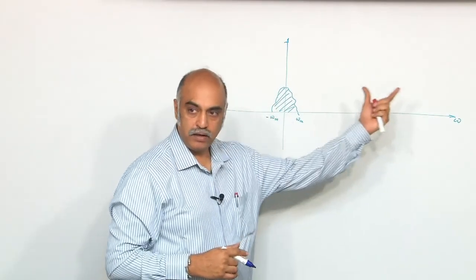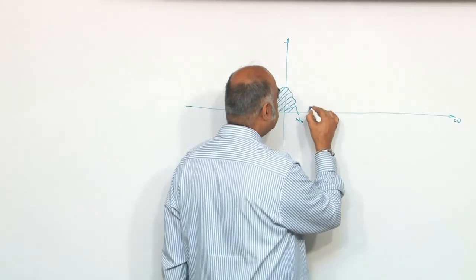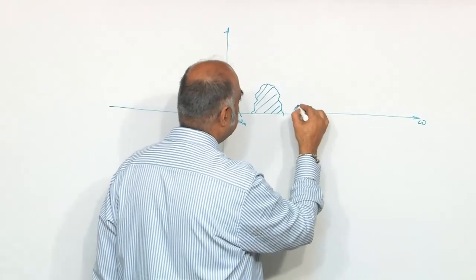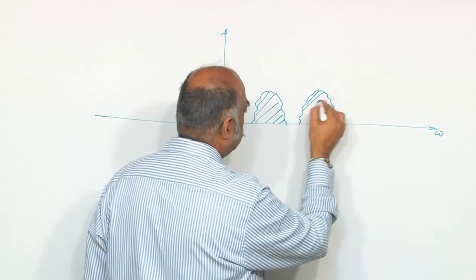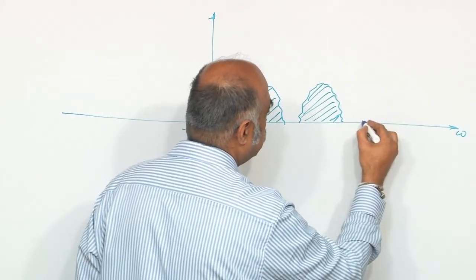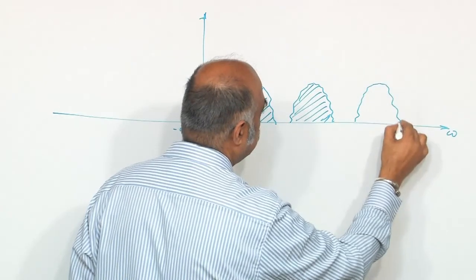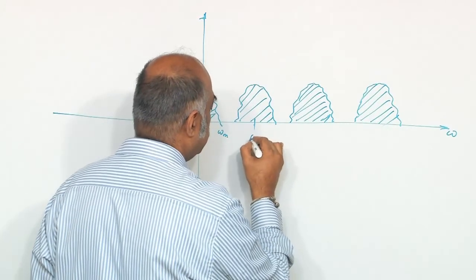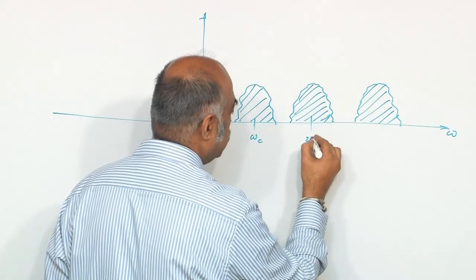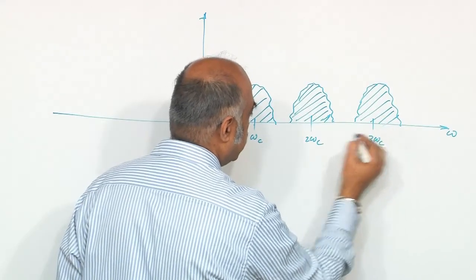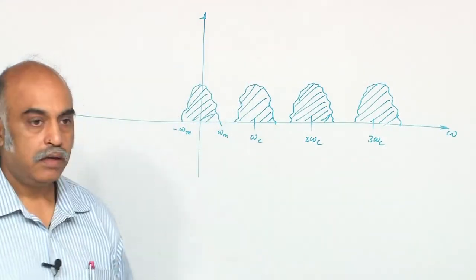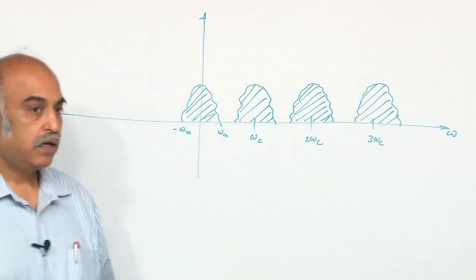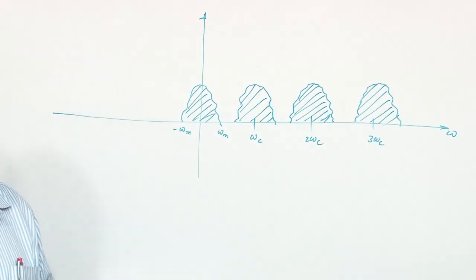This gets duplicated, right? So you will have copies centered around omega c, 2 omega c, 3 omega c, with the bandwidth of omega m, they start getting duplicated in the frequency domain, and that we know, isn't it?